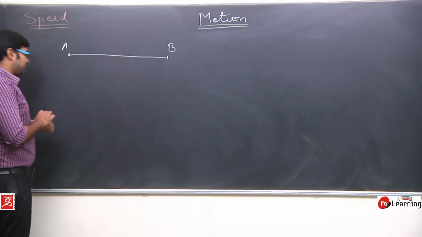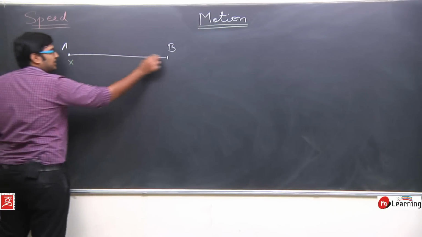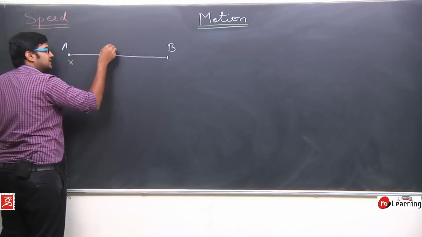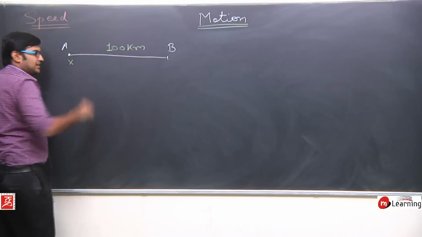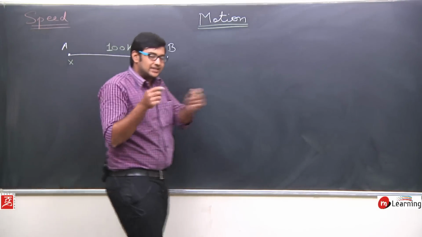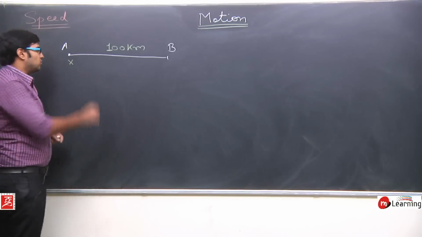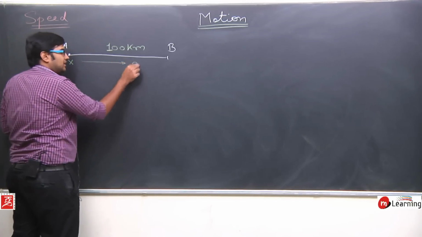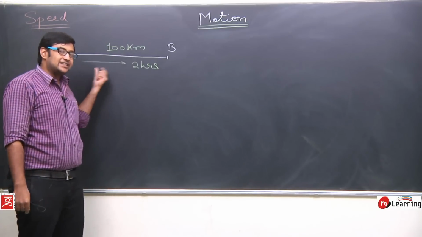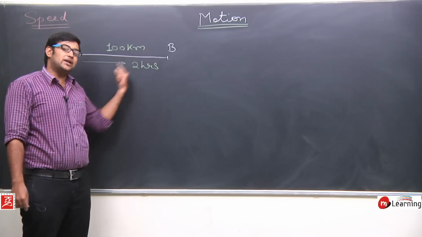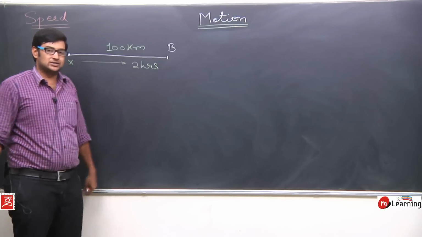Now there is a person, let us say X. Let's say the total distance between point A and point B is 100 kilometers, and there is a person X who travelled this 100 kilometers in, let's say, 2 hours. What X did? X travelled this complete distance from A to point B in 2 hours.